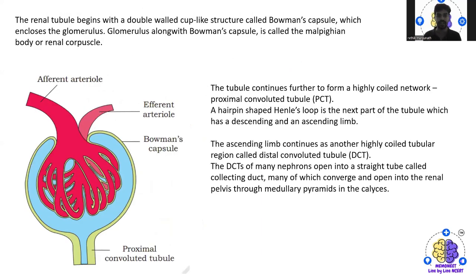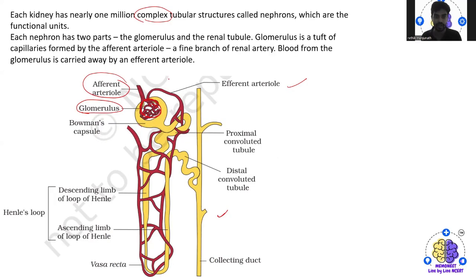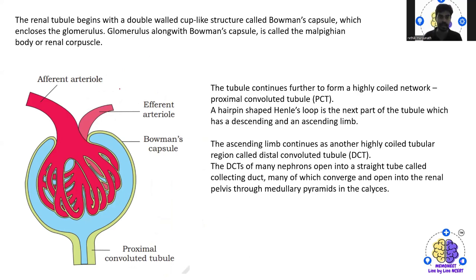So after this, if you just concentrate only on this part, like what it does and what all the things are there. See, here we have the renal tubule beginning with a double-walled cap-like structure.